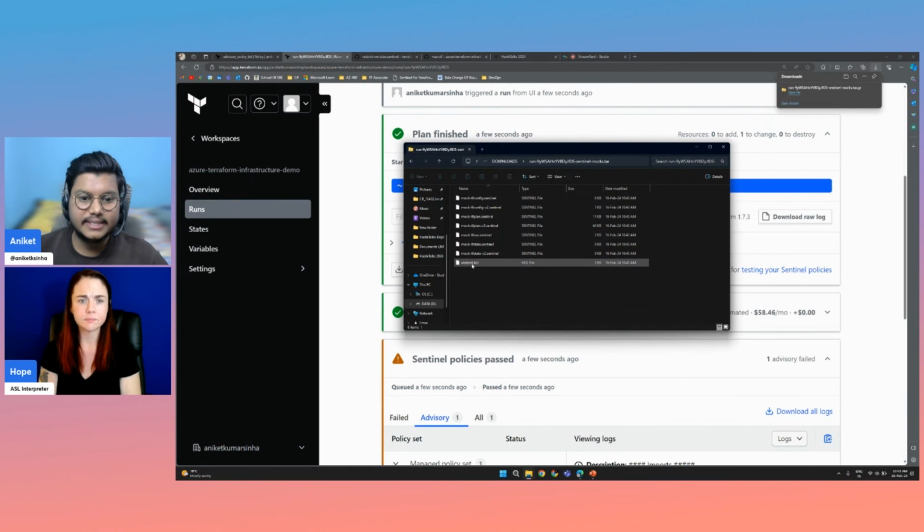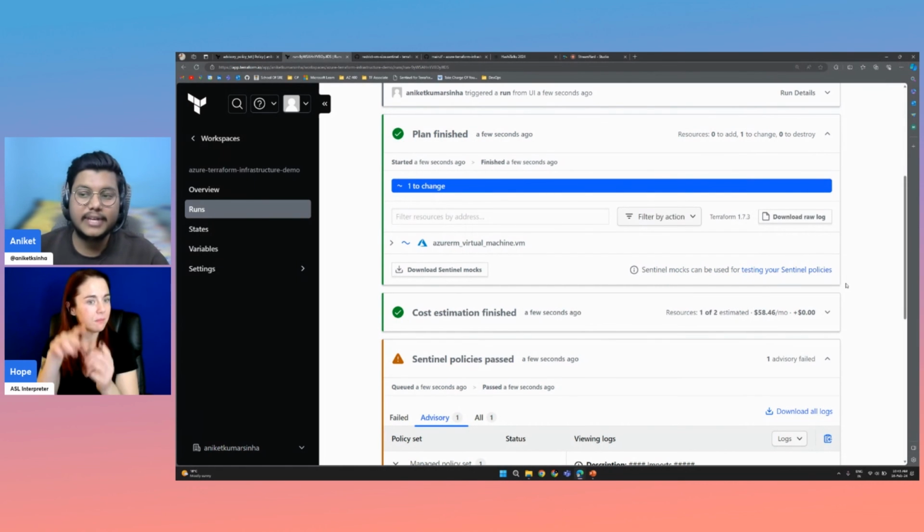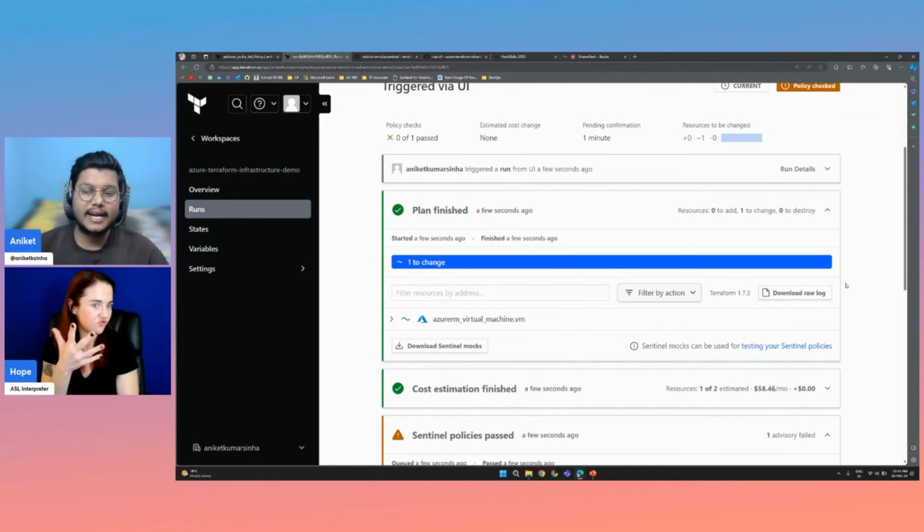You can see that these are the files. These are the mock files which contain the details related to the plan phase. Whatever we have implemented in the plan phase, these are .sentinel files which have those details: yeah, this is the VM, this is the change. So it contains all these changes, and that is what we are implementing in our policy file.